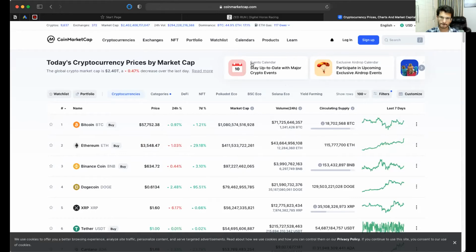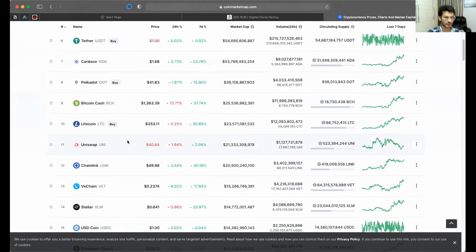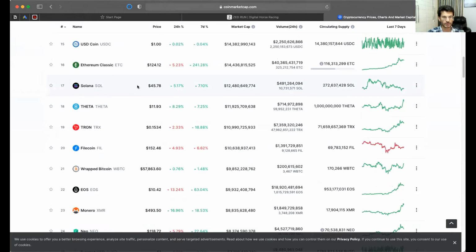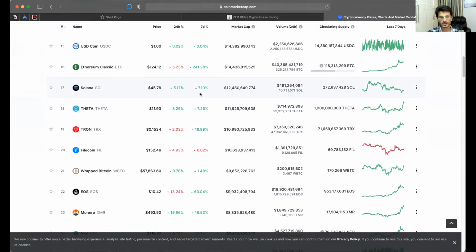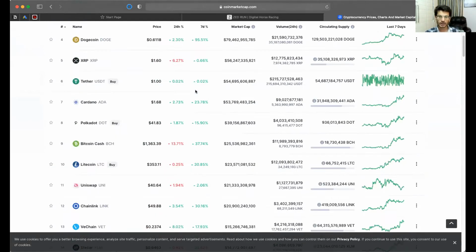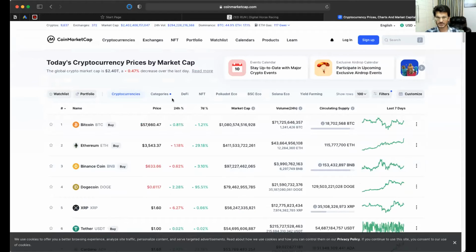So how do you differentiate between the three: BSC, Solana, Polkadot? They are ecosystems and blockchains of particular tokens. For example, BSC is owned by Binance Coin. Solana is a coin itself; here, if you see, there is a coin called Solana. So these are their own blockchains that they have made, which help you do transactions and maybe build more applications using these platforms. That is the whole purpose of these categories.